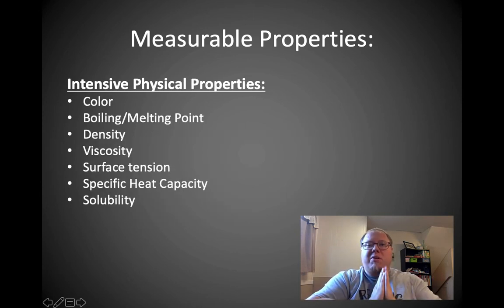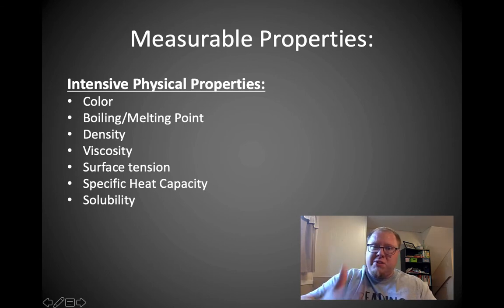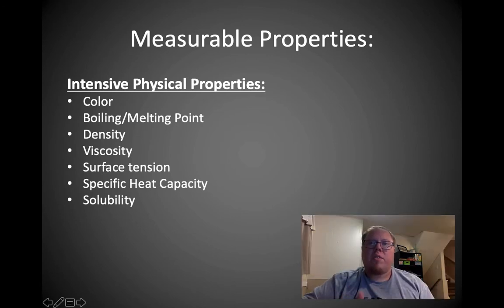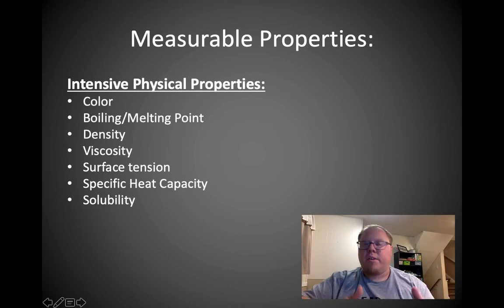Intensive physical properties, on the other hand, it doesn't matter how much I have. This includes color, boiling and melting point, density, right? Surface tension, specific heat capacity, solubility. There's a whole bunch of them. So, for example, let's say I had two pieces of iron, maybe a bolt and a nut. Okay, now they would have different masses, different volumes. They would be different sizes.